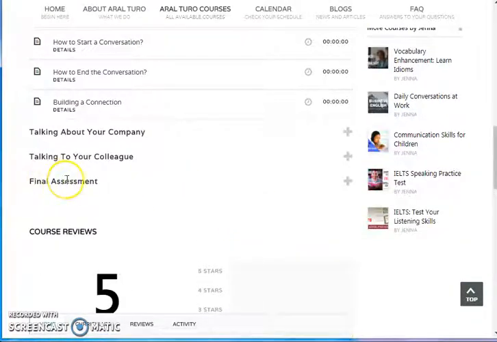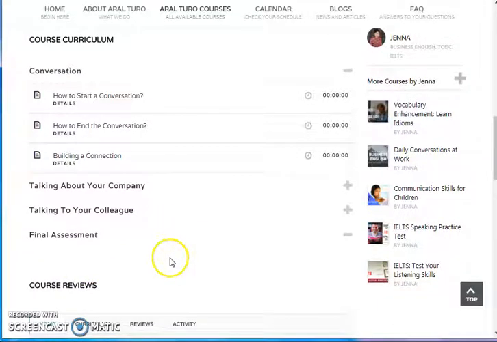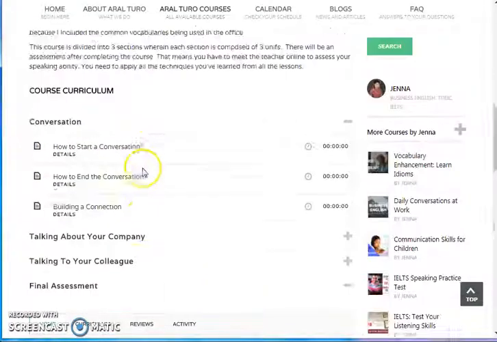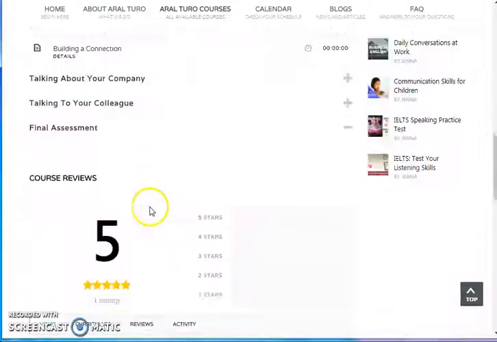All right. And as you can see there, it indicates final assessment. So there's nothing on it. So it means that you have to meet the teacher once you're done with all your lessons.